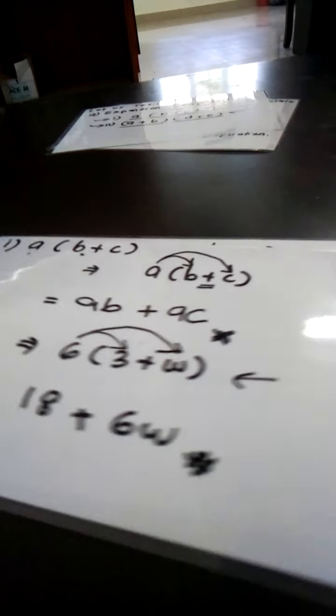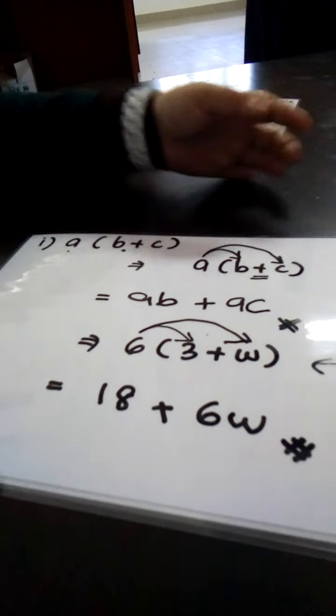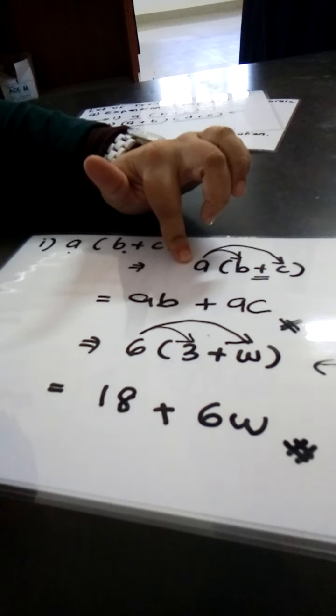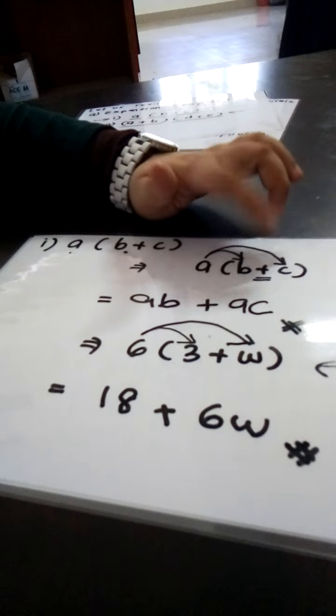As simple as that we do. So that is the thing that we do when we have an algebraic term together with a bracket.